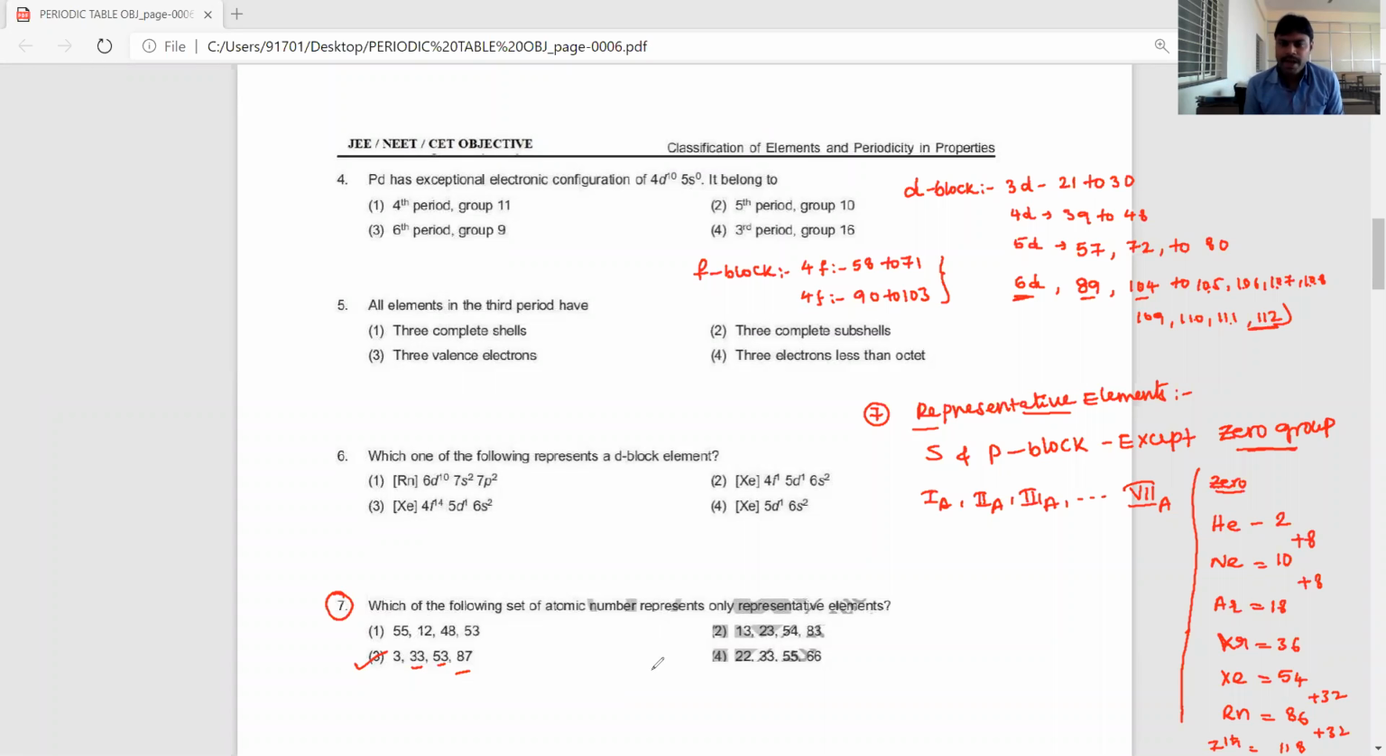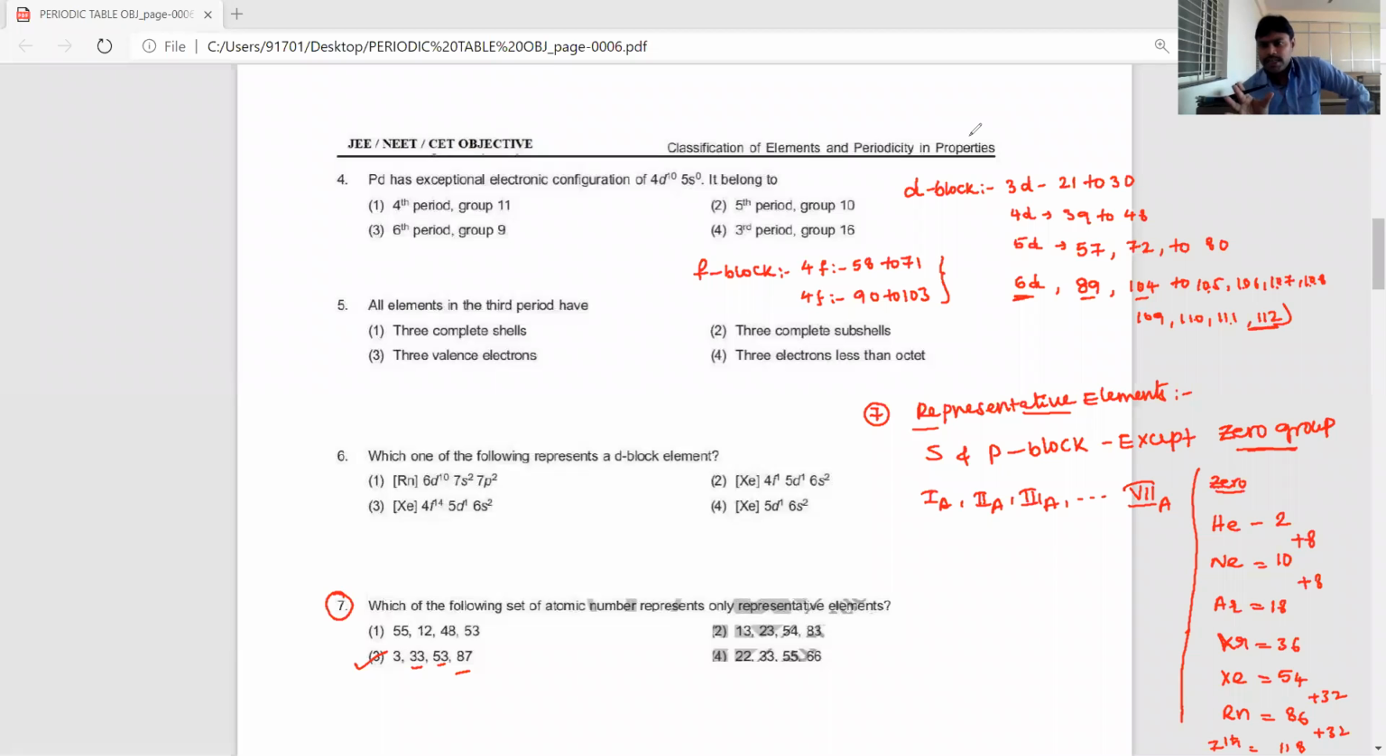In the remaining options, if you observe that any one of the atomic numbers belongs to either zero group, D block or F block elements, it is excluded. Understood? Seventh question, anybody have doubt? Inform me.